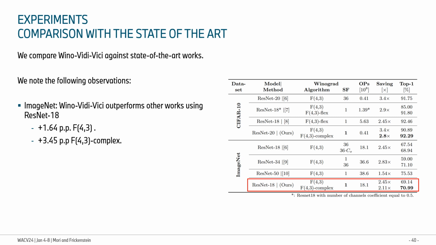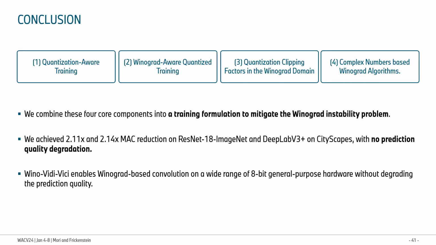In conclusion, this work combined four core components into a training formulation to mitigate and conquer the numerical instability problem of 8-bit quantized Winograd. We achieved high MAC reductions on image classification and semantic segmentation without degradation in task metrics, thus fully enabling the use of Winograd-based convolution on 8-bit general-purpose hardware without any compromises in prediction quality.